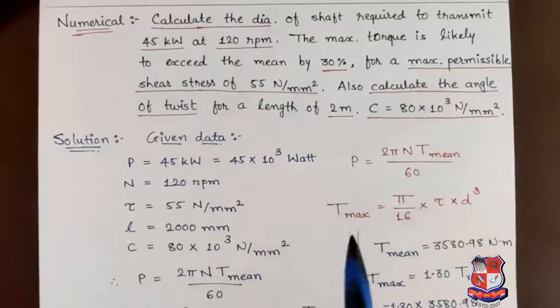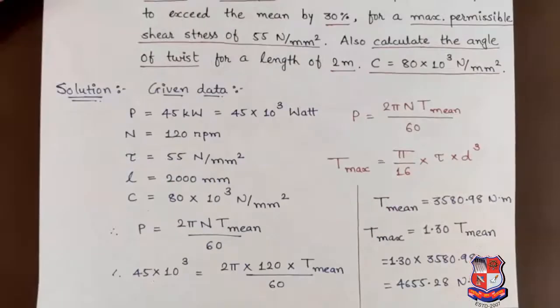So first let us find out mean torque with the use of the equation of power. The equation is P is equal to 2 pi N T mean by 60. Power is 45 into 10 raised to 3 is equal to 2 pi as it is, RPM is 120, into T mean divided by 60.